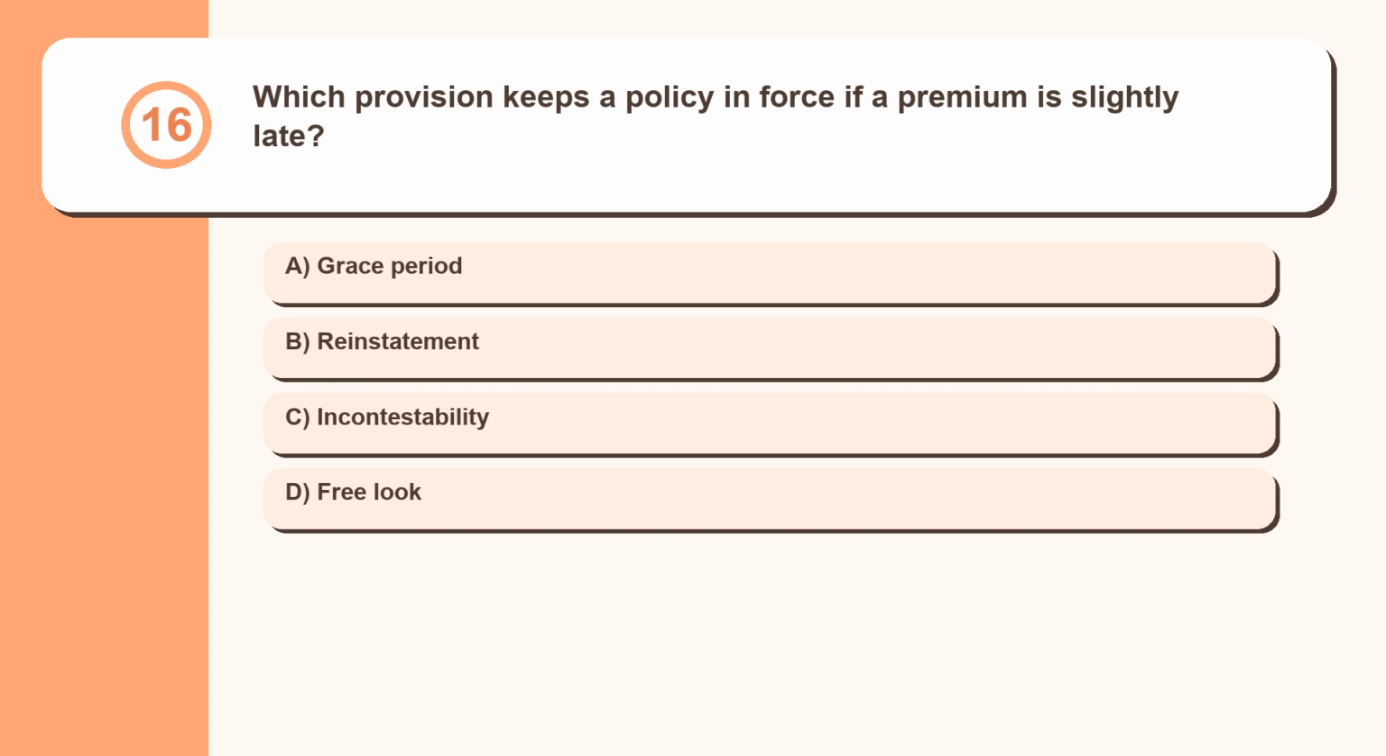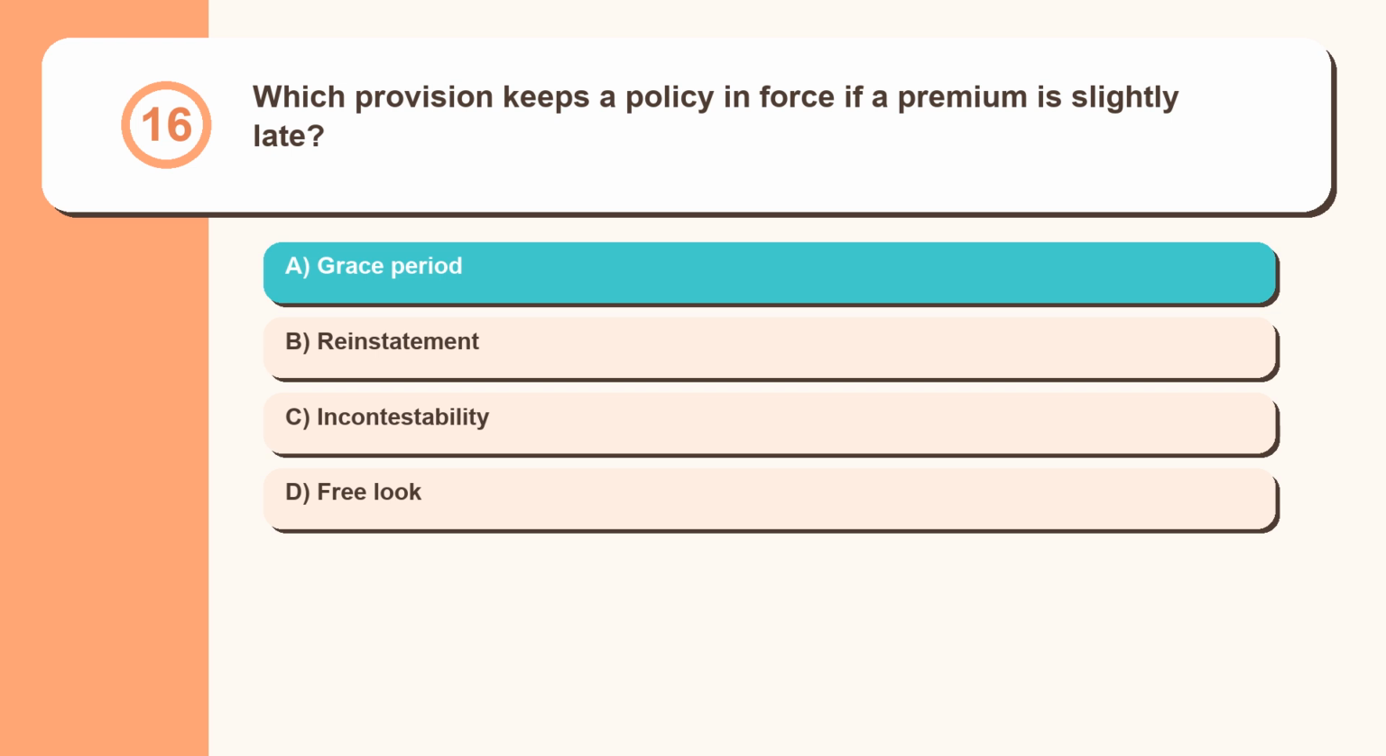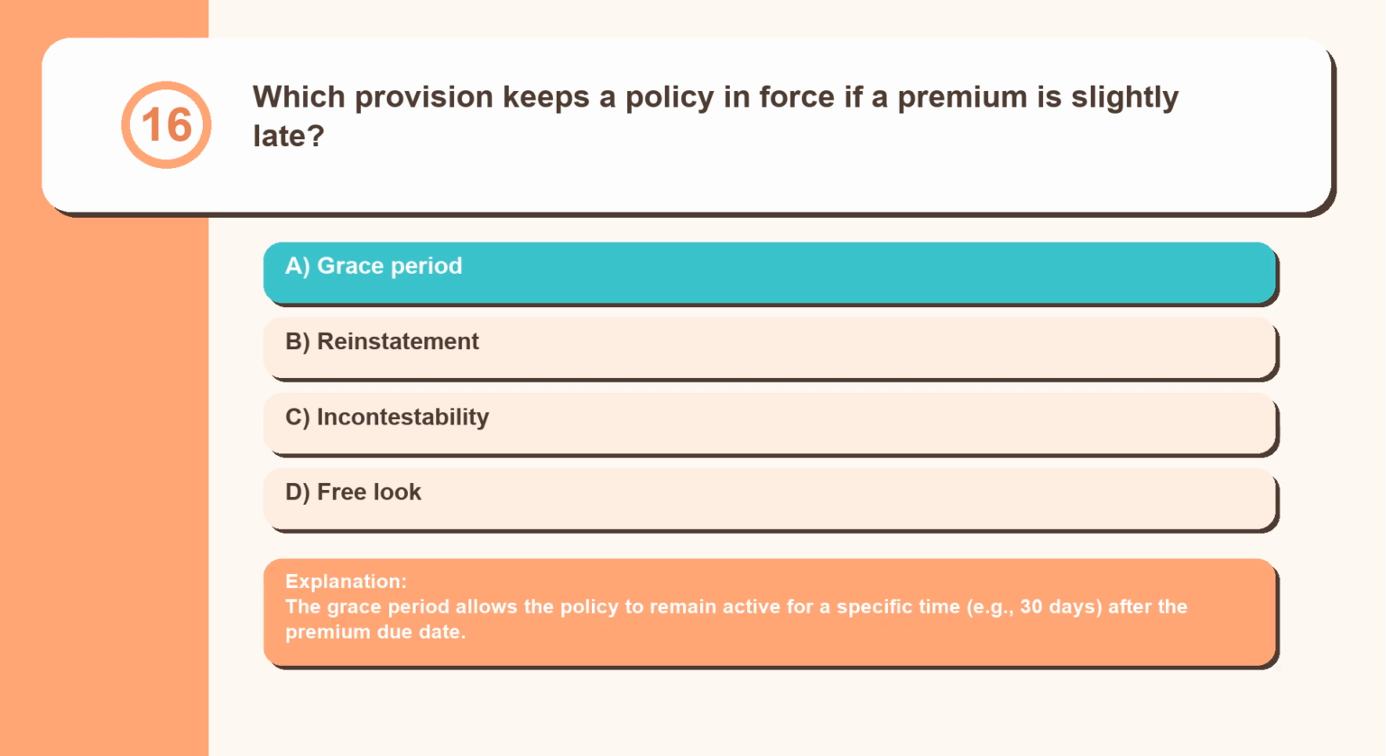Question 16. Which provision keeps a policy in force if a premium is slightly late? Grace period, reinstatement, incontestability, free look. The grace period allows the policy to remain active for a specific time, example 30 days, after the premium due date.